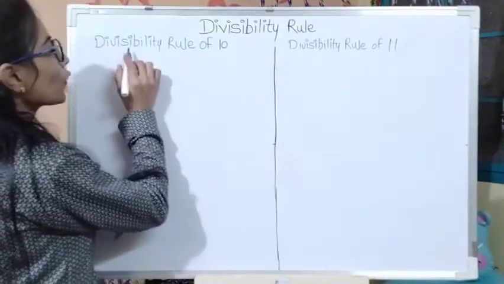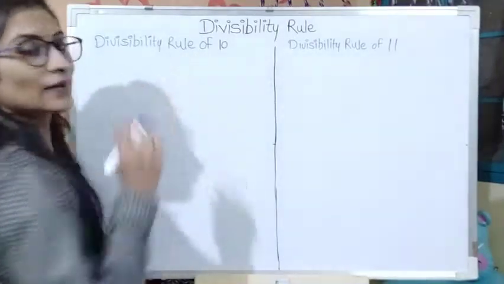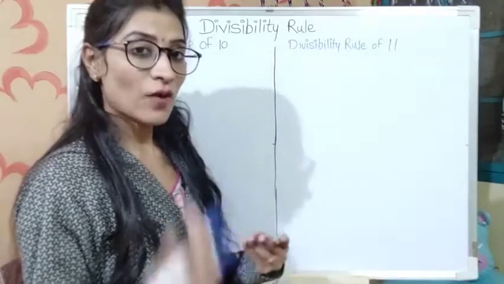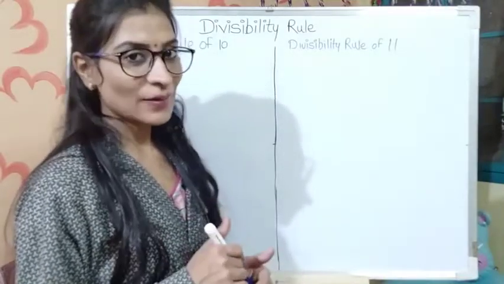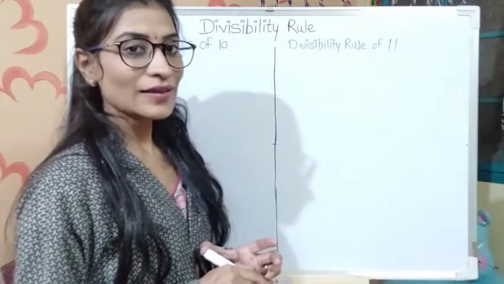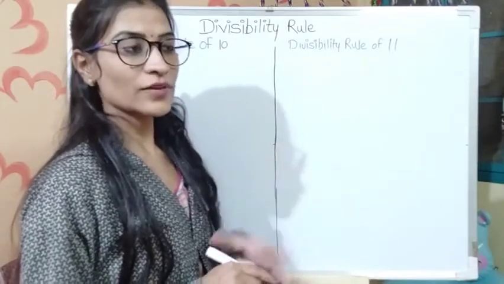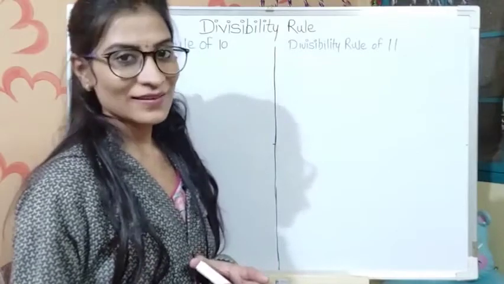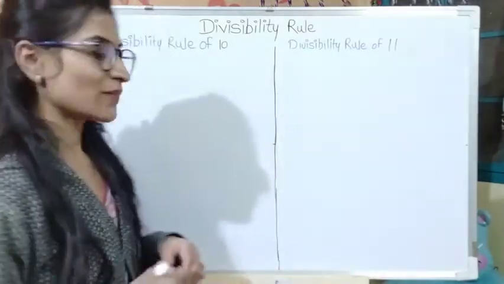According to the divisibility rule of 10, if any number has 0 at its unit place, the ones place, then the given number is completely divisible by 10. This is the rule for 10. It means all the numbers which have 0 at their unit place are divisible by 10. So it is very simple.